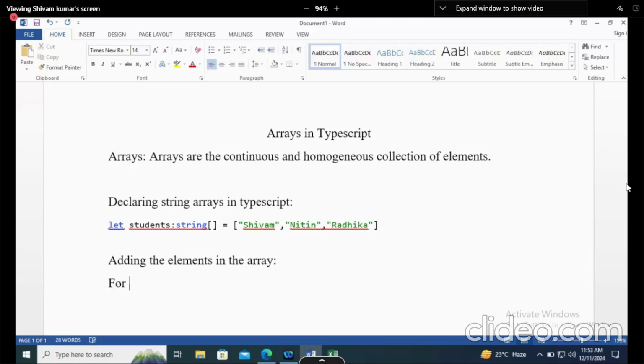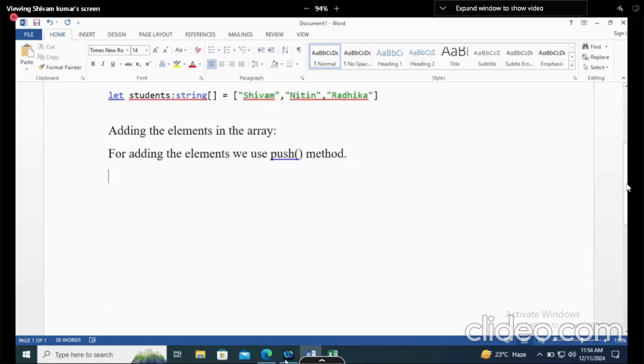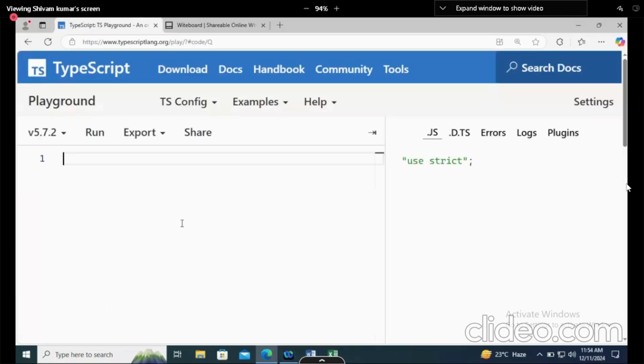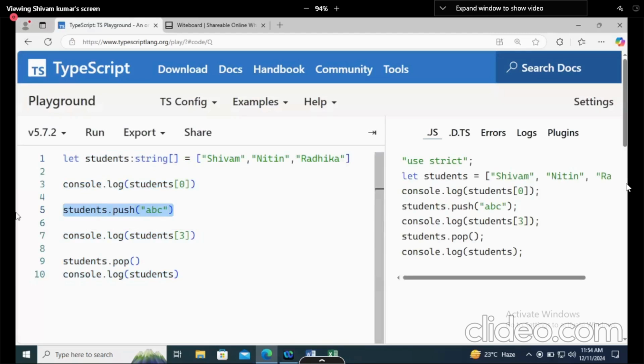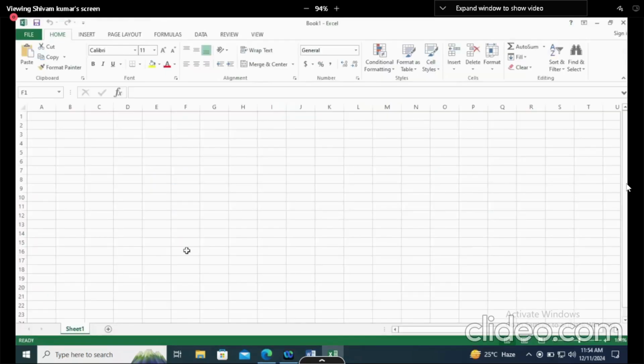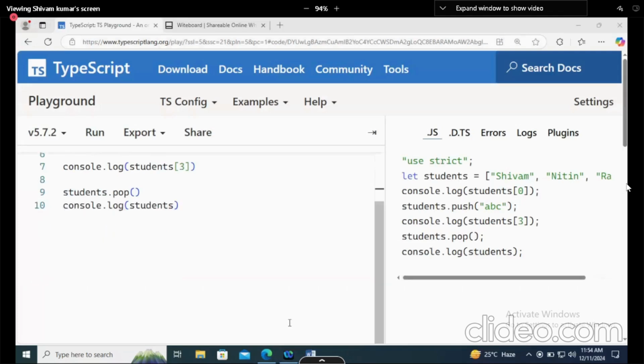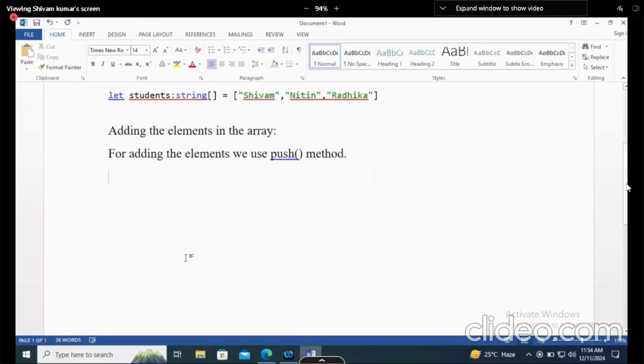For adding the elements, we use the push method. And how do we use the push method? In this way. Students dot push ABC. Okay, in this way.